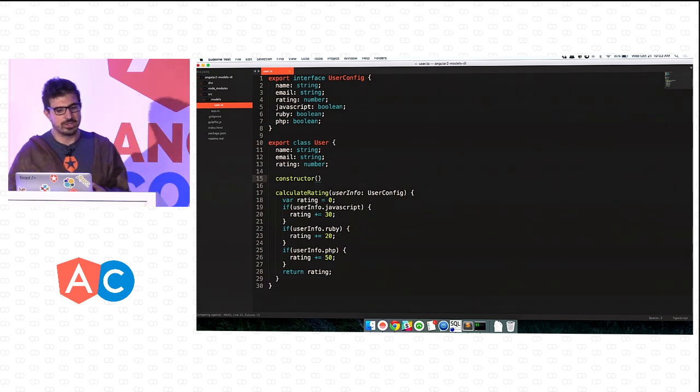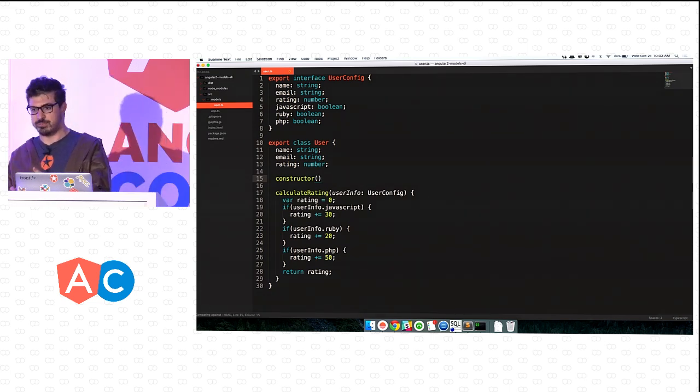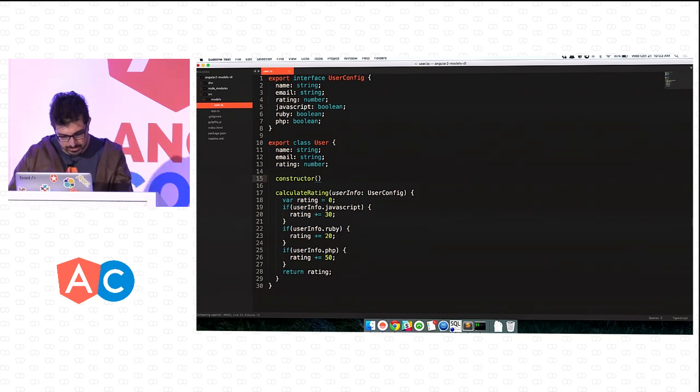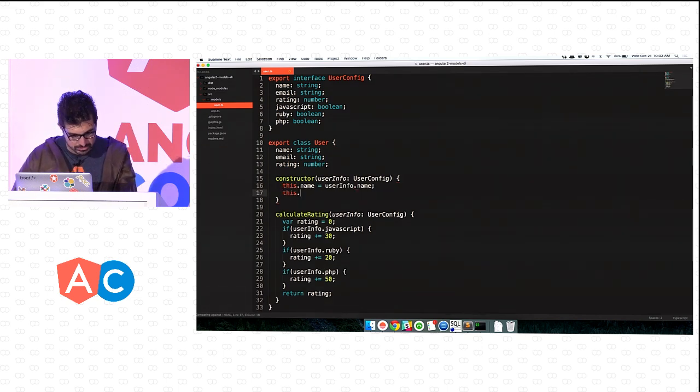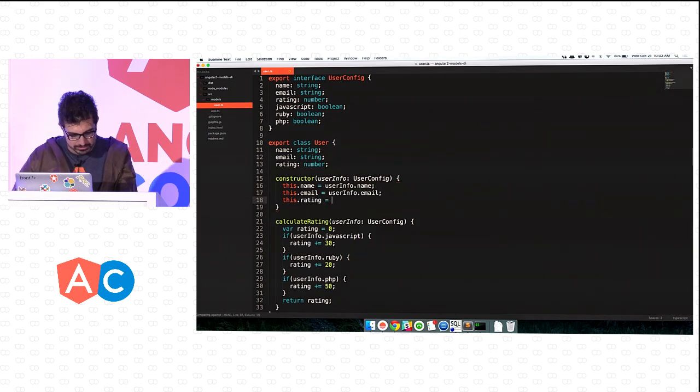It should receive the user information with the name, the email, and all the languages that he knows. So let's say this will receive user info. And then in here, what I do is basically this.name equals userinfo.name, this.email equals userinfo.email, and this.rating equals this.calculateRating of userinfo. And that should be it.